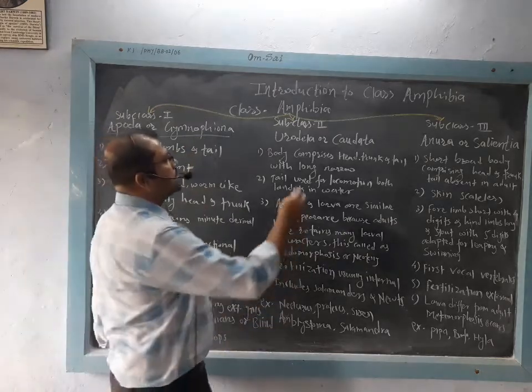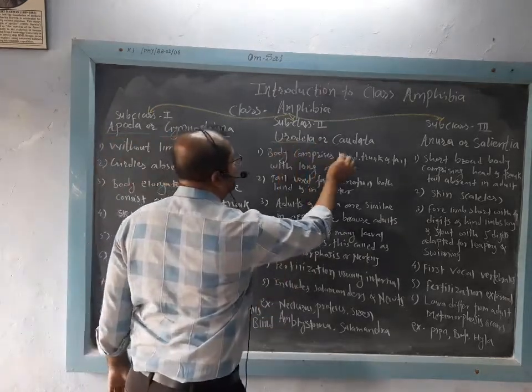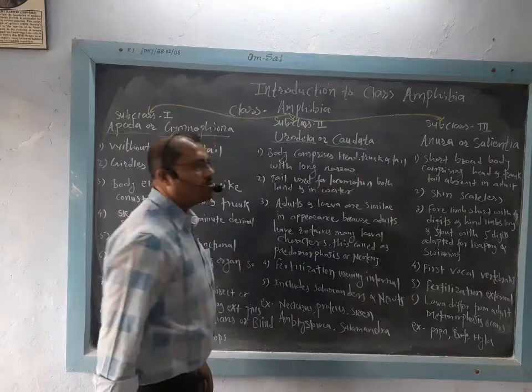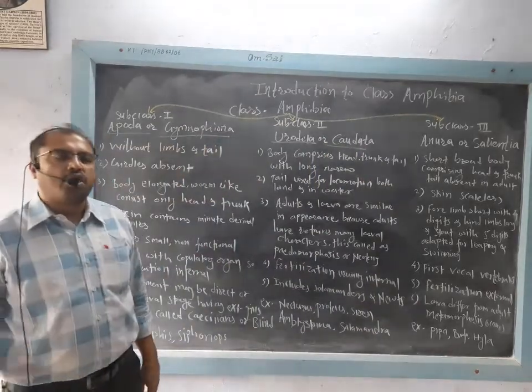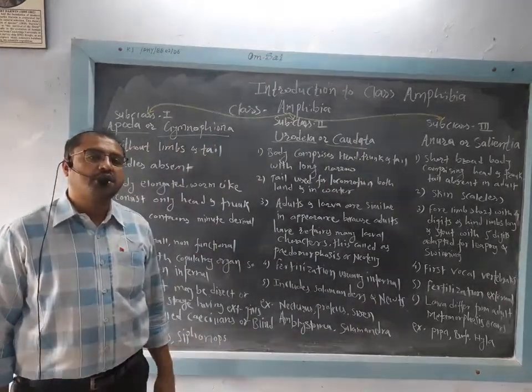Then the second subclass is Urodela or Caudata. Remember, we have already studied in Protochordata, that is Urochordata.